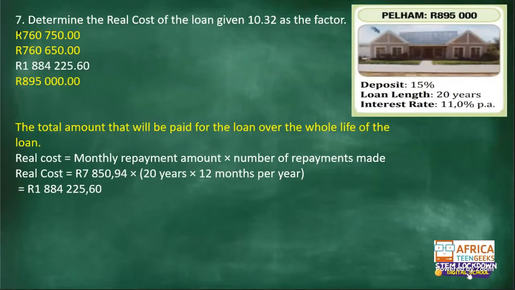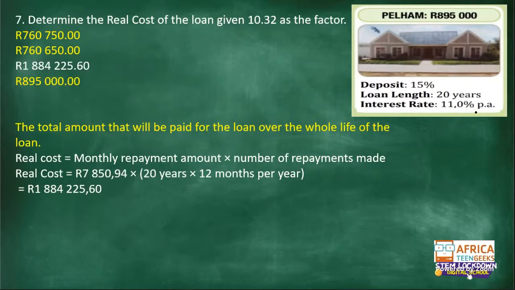And then 7, determine the real cost of the loan given 10.32 as the factor. What is the real cost of this loan over here? You didn't even need to be told about the factor, right? I just wanted to confuse you if you could remember the correct formula for this one. So how would you work out the real cost?